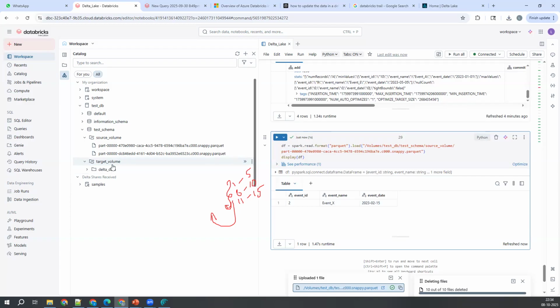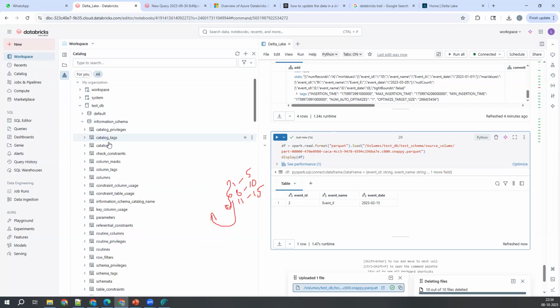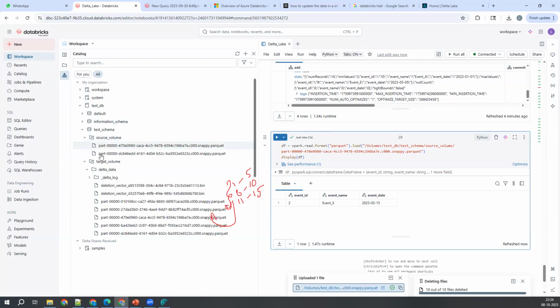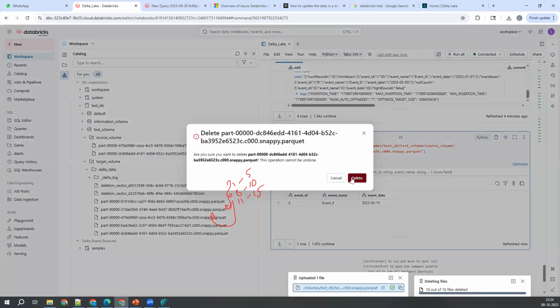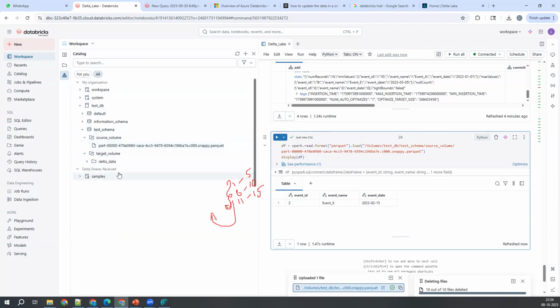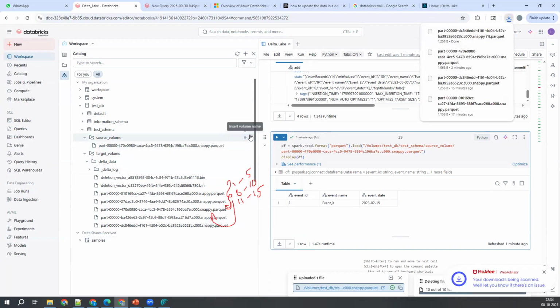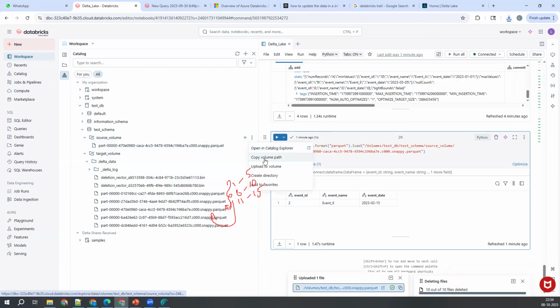Okay, so in the old file, what is there? We wanted to understand. For that, let me try to delete the data. So this 523 is there. I wanted to delete from here. Delete the volume file. Now, source volume. Let me download this 523 file from here. Yeah, this is the one. Download the volume file. Okay, I just downloaded it.